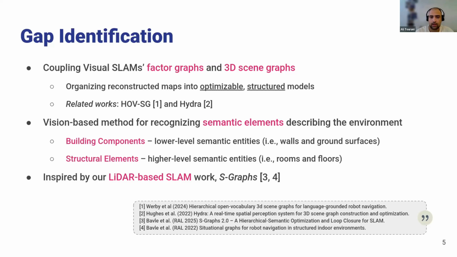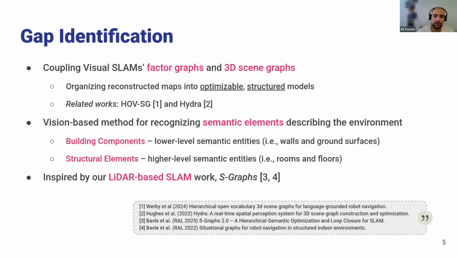The building components are lower level semantic entities for representing an environment, which in our case for now are walls and ground surfaces, but we are also currently working on other things like windows and staircases. So these are the types of semantic information that the robot can use to be more aware of what's happening in the surroundings.